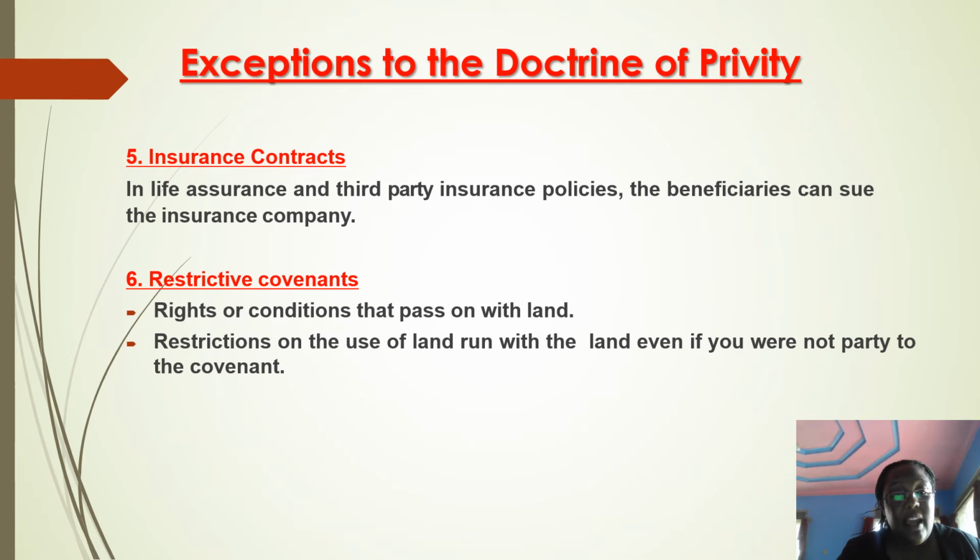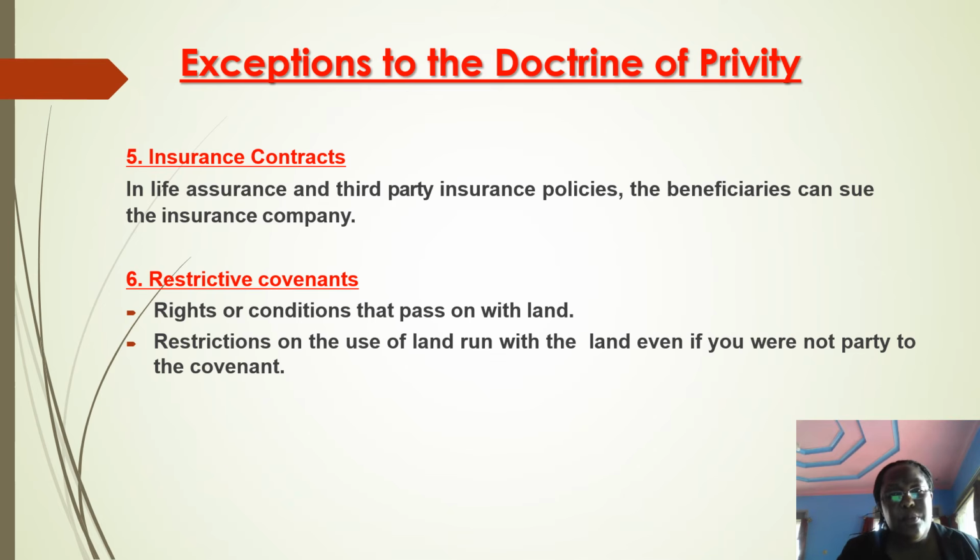Restrictive covenants, on the other hand, are agreements that pass with the land. You would find that, for example, if we have the city square in Uganda, they would say that no one should put a building on the city square, and that's a covenant or a restriction on that land that will survive all the years to come. So the law says that those kind of restrictive covenants can stand and anyone can enforce them even if they were not party to the contract. Anyone who has the right to sue or who would like to sue can enforce the restrictive covenant even if they were not party to the original covenant that established it.